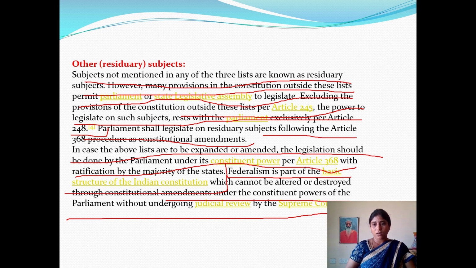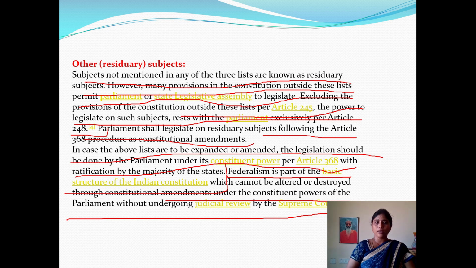As we discussed, according to article 368, we have the power to amend our constitution, but we don't have any power to change or amend our Indian constitution related to the basic structure of federalism and federal principles.